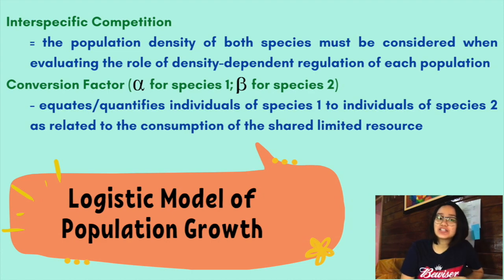Aside from considering the interspecific competition, we also have to factor in the conversion factor, because no matter how closely related the species are between the two populations, they are unlikely to be identical in their use of resources. So, it is necessary to define a conversion factor that can equate individuals of species 2 to that of species 1 as related to their consumption of the shared limited resource.